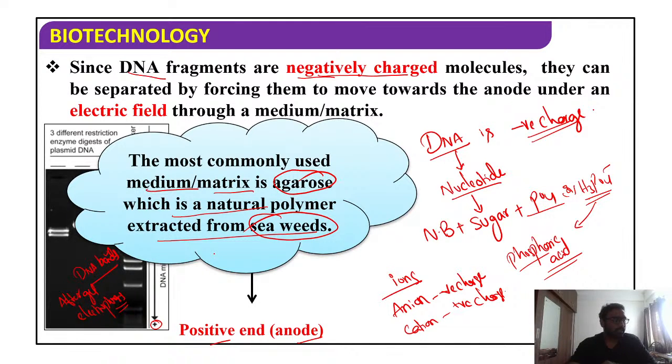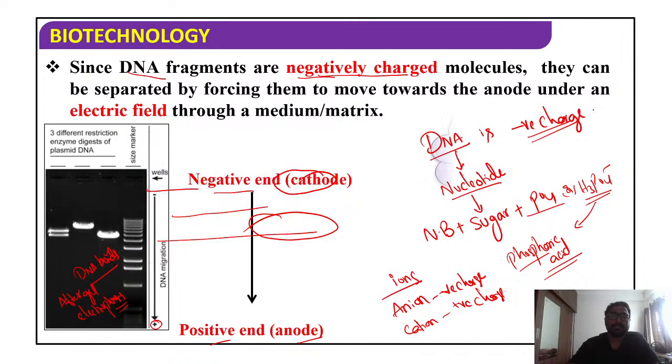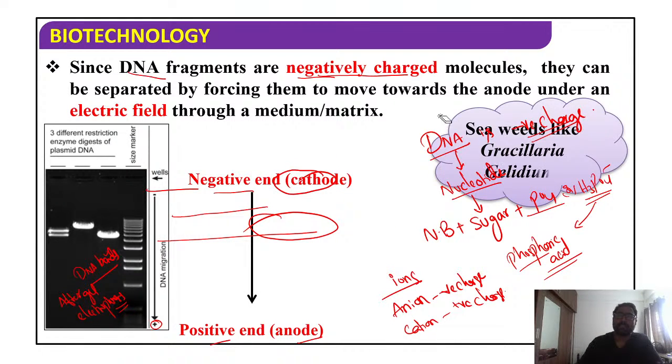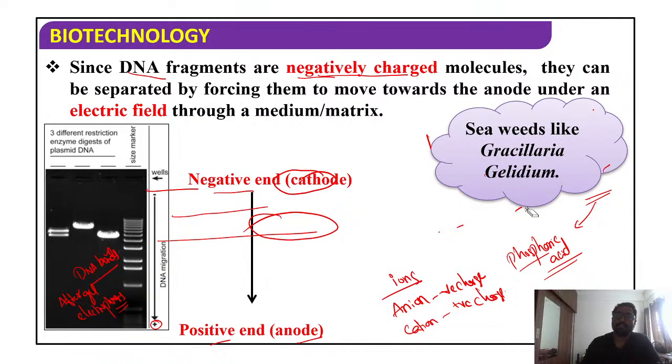Hope you all understand, students, the basic points here. The basic point here is the charge of DNA. If we know the charge of DNA, then only can we understand. From where can you get these seaweeds? You can see the names of the seaweeds on the screen: Gracilaria and Gelidium.